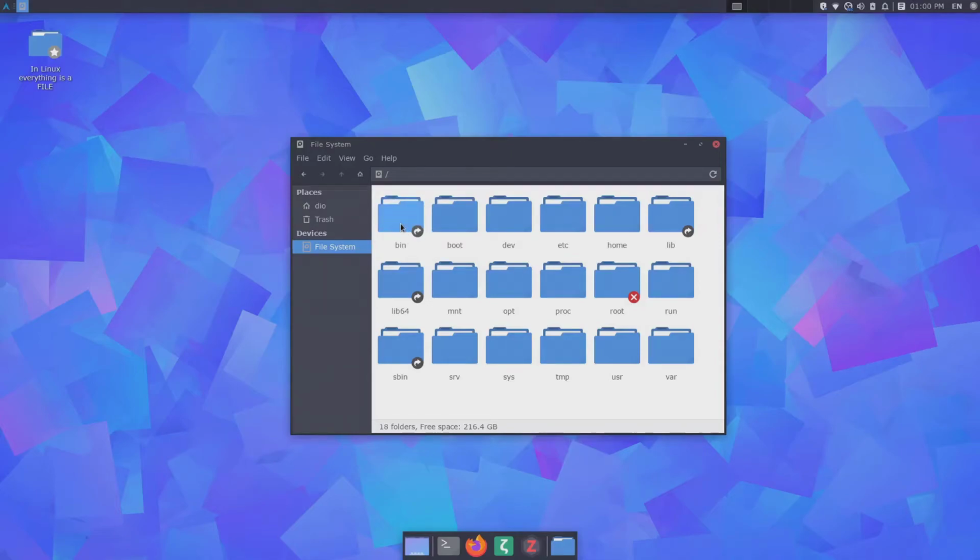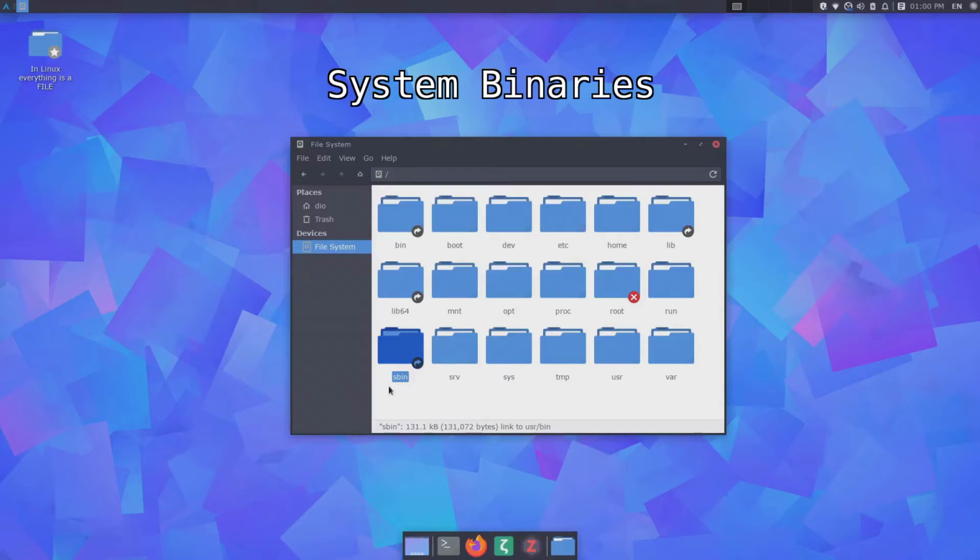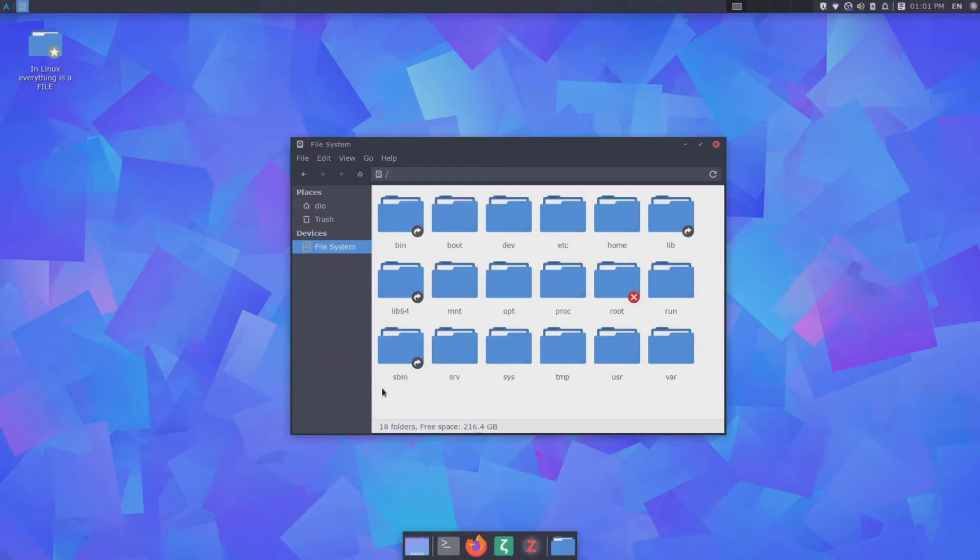A similar folder to the bin folder is the sbin folder, and sbin stands for system binaries. If we want to do some administrative tasks, like for example, updating our system or upgrading some packages or software, we need to have the administrator rights, or in other words, we need to enter the super user password, like the run as administrator option in Windows. So basically in the system binaries, you have binary files, just like in the bin folder, but also including all of those programs that need to be run as administrator.